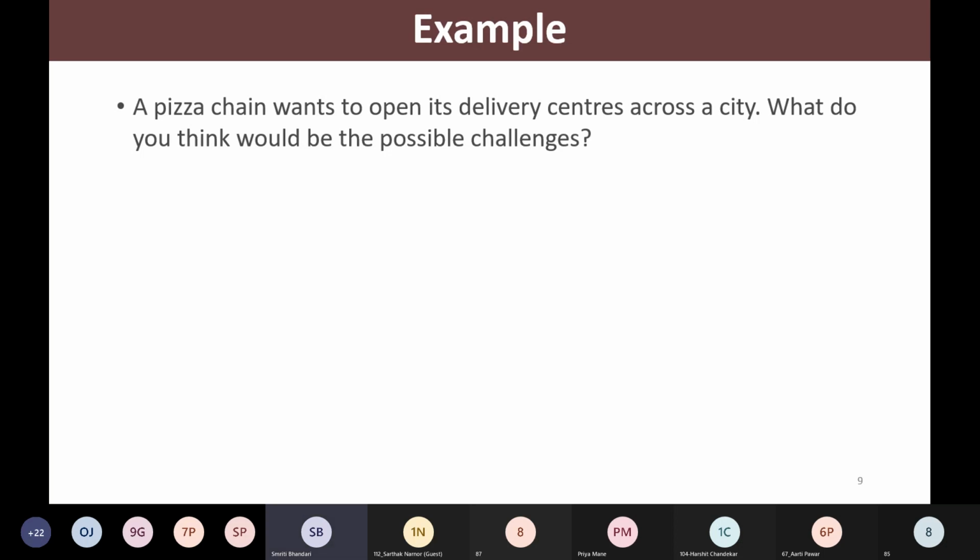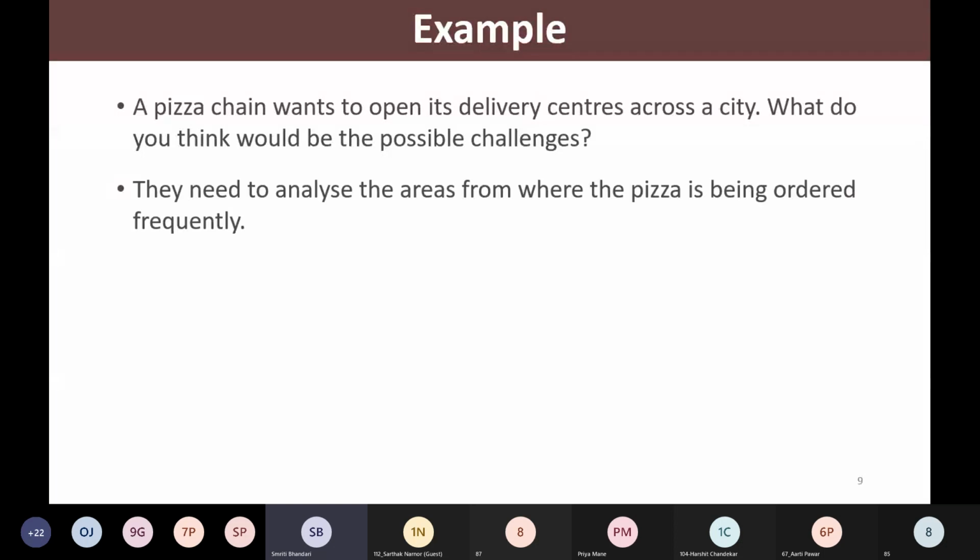See, the thought process is based on the history, correct? So what they would like to do first, they would like to analyze the areas from where the pizza is being ordered frequently, isn't it? That would be the very first criteria. They have the history, right?